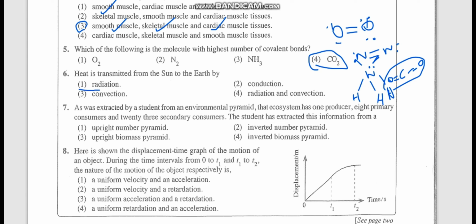So here these things are very simply explained in your textbook with examples, so you can easily understand it.